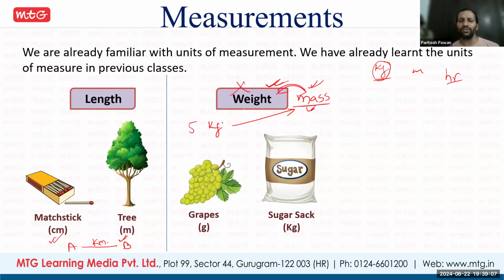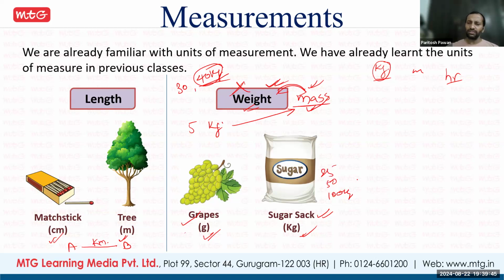In place of mass, we always say weight. What is your weight? You say, okay, 30 kg, 40 kg, whatever it is. This kg is mass, not weight in terms of physics. But in mathematics, don't get confused, we are using both for the same thing. For weight, like here the grapes, this is a smaller quantity, so we measure in grams, 200 grams, 500 grams. A sugar sack, that is a bag of sugar, we measure in kg, like 25 kg or 50 kg or 100 kg. So this is your weight.